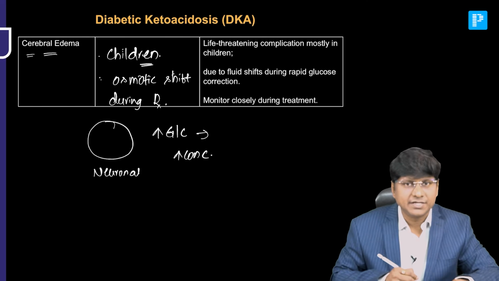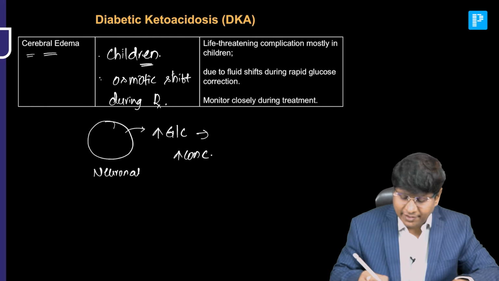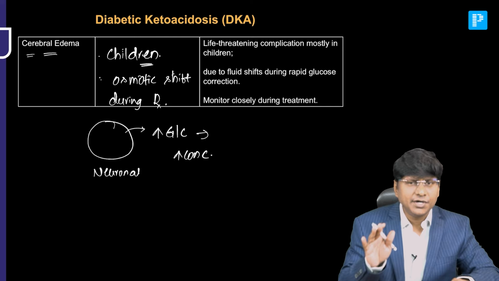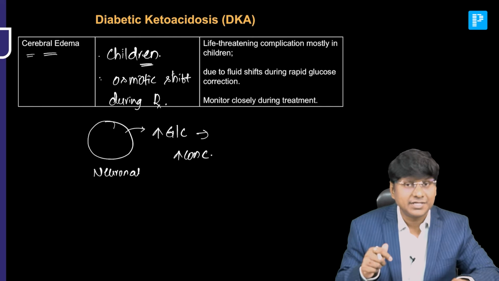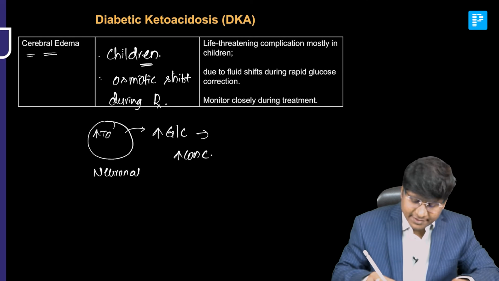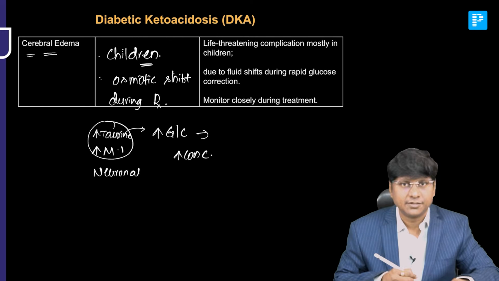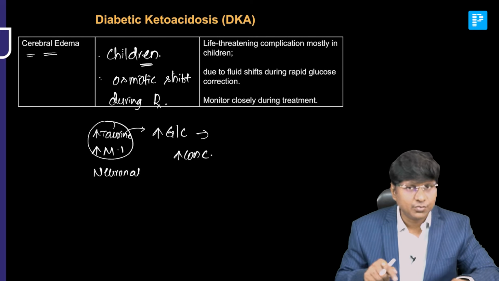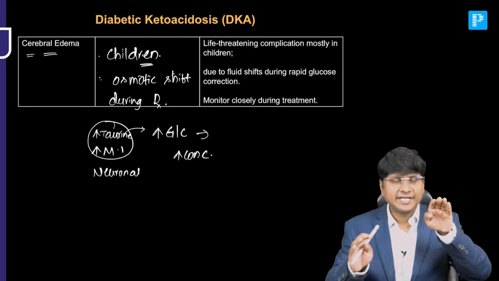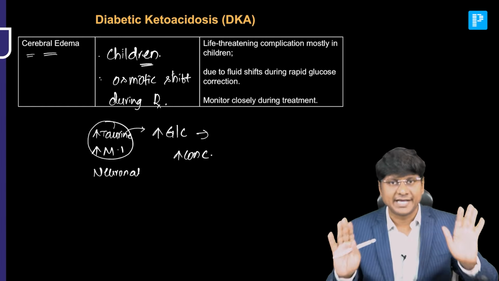Now, what the neuronal cell will try to do is, when the plasma osmolality is increased, there is a chance that the water from the neuronal cell may shift into the plasma. So, in order to avoid that shift, the neuronal cell will increase the solute concentration, where there will be an increase in substances like taurine and myoinositol. By the increase of these substances within the neuronal cell, the solute concentration also increases. So, thereby the neuronal cell and plasma osmolality are on a higher side.